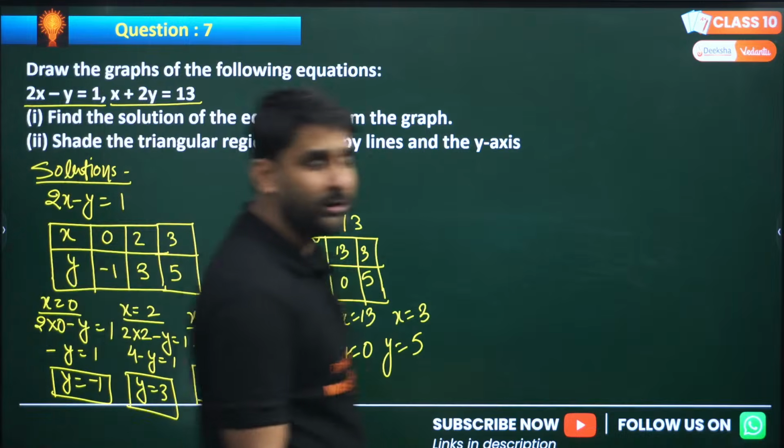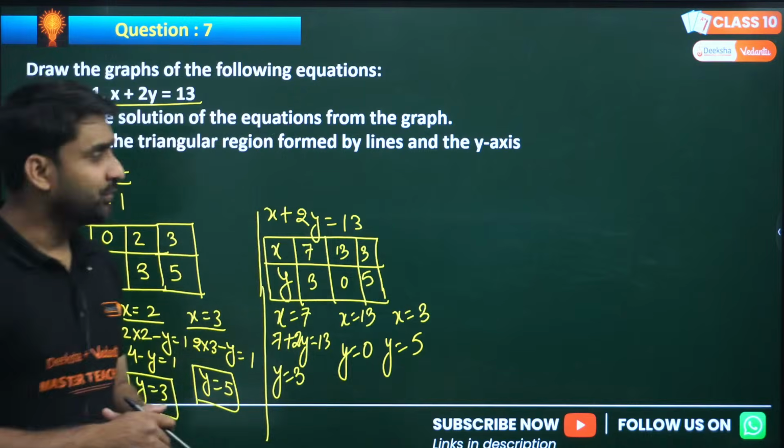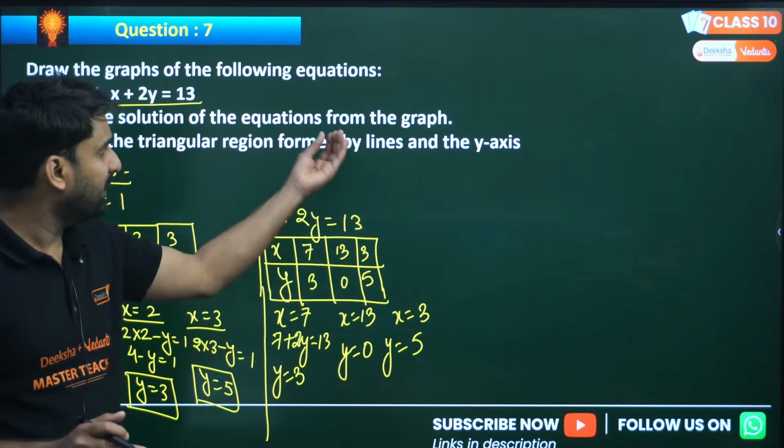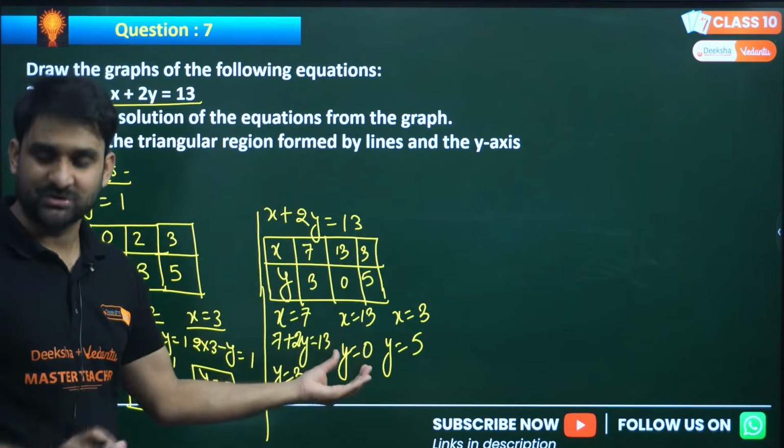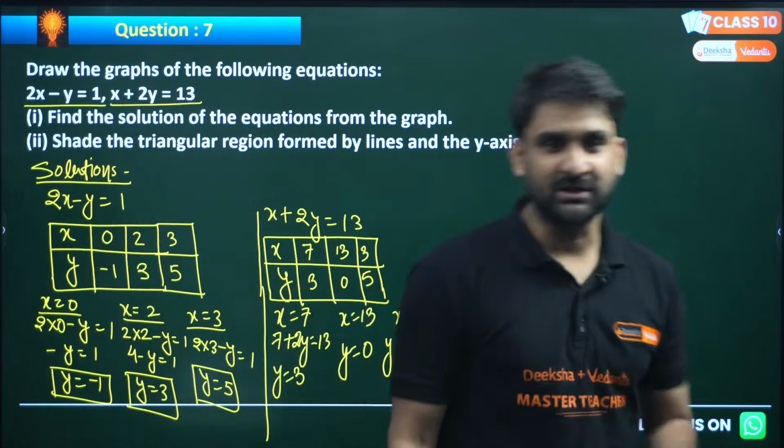If you are going to appear in your board exam this year on 17th February, you are at the right place, because I have picked up here all the questions which are relatively important for your board exam. I hope this is clear to you all.